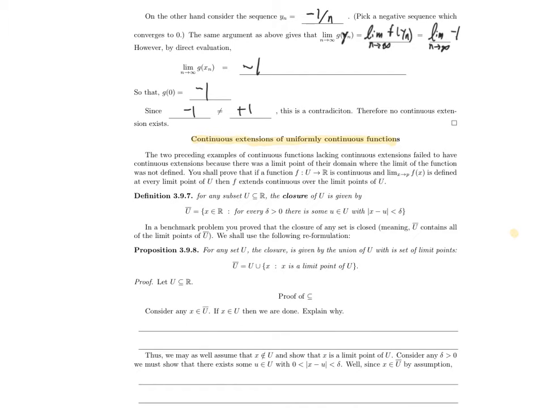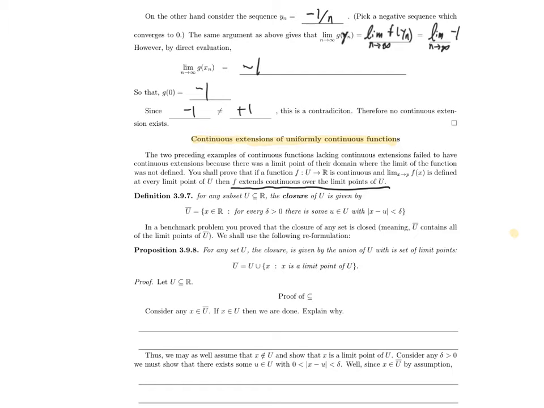We will prove that if a function f is continuous, and the limit as x approaches p of f of x is defined at every limit point of its domain U, then that continuous function extends to a continuous function over all the limit points of U. And if that's our goal, let's make up a definition. So here we want apparently to extend f over the set of limit points of U. So let's just describe that set.